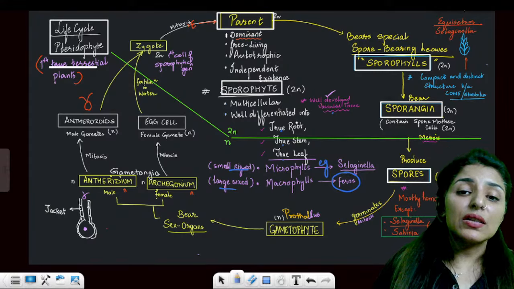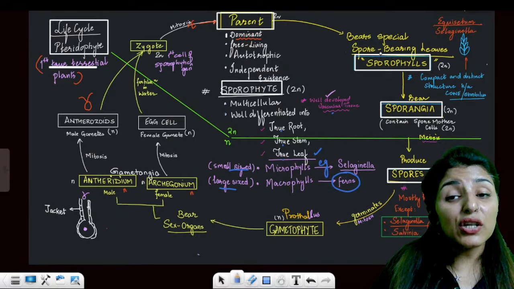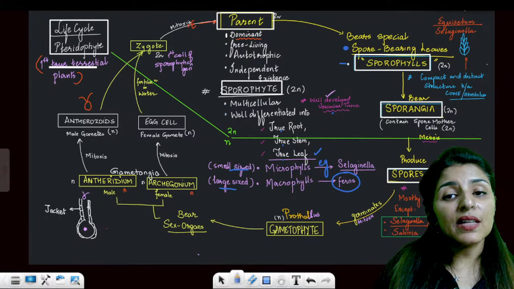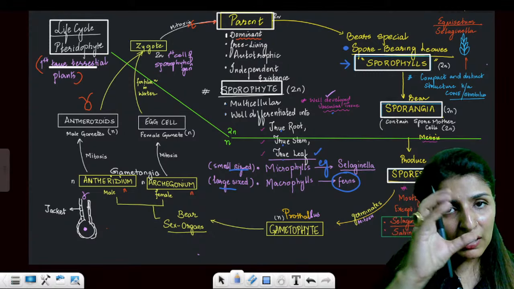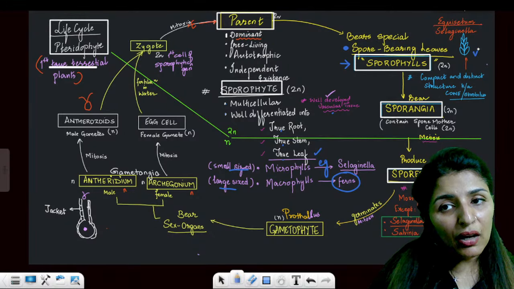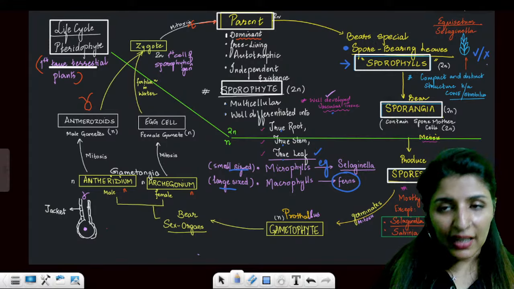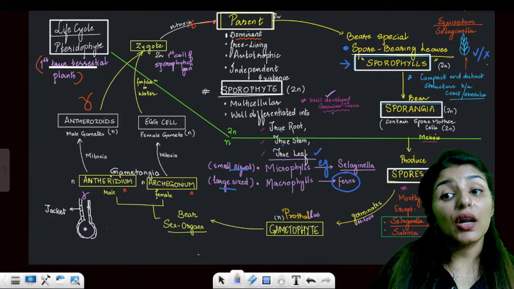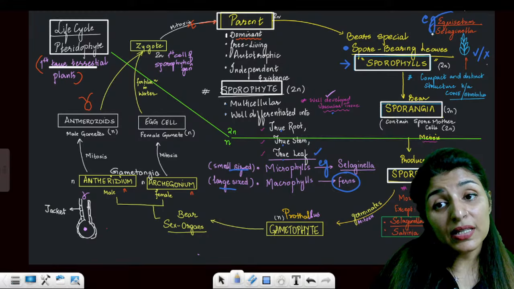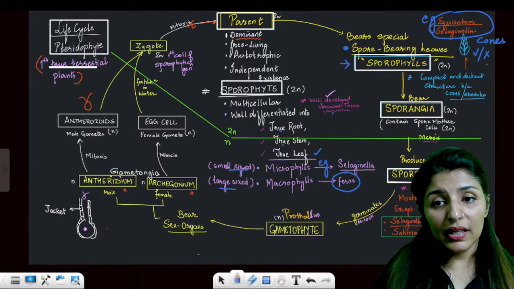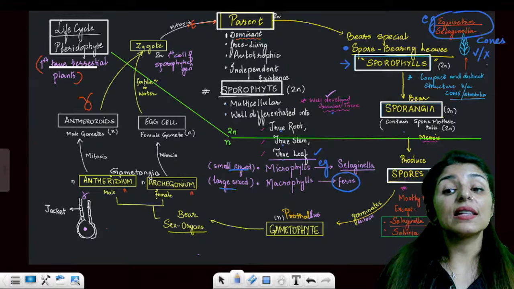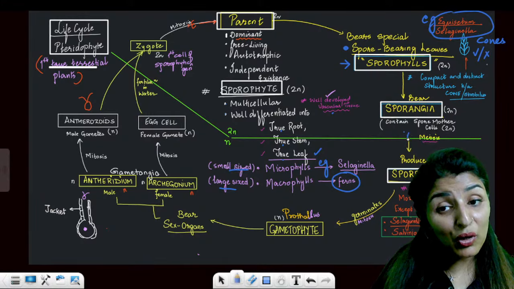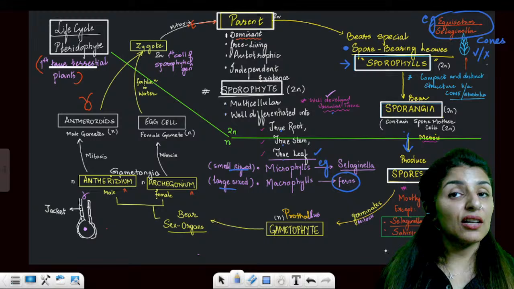Is that clear? Now, since they have leaves, there are some special spore-bearing leaves. These spore-bearing leaves are known as sporophylls. Clear? These sporophylls may aggregate to form cones, but cones may or may not be present in pteridophytes. Now, which ones form cones? Equisetum and Selaginella. Are these points clear to all? Then sporangia. Leaves will have special structures called sporangia, and there are cells called spore mother cells, which will undergo meiosis to form spores, the first cell of gametophytic generation.